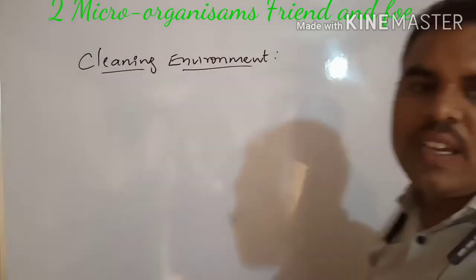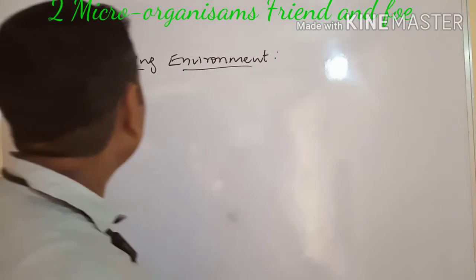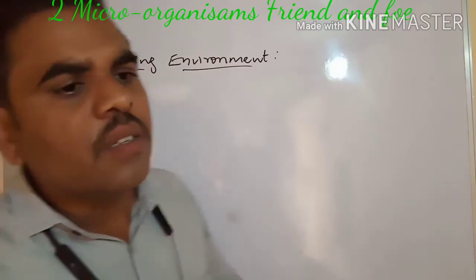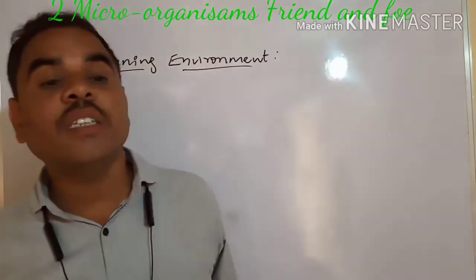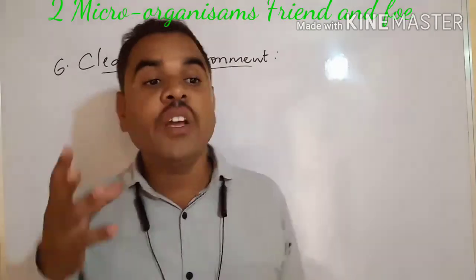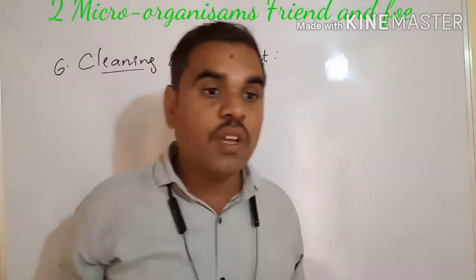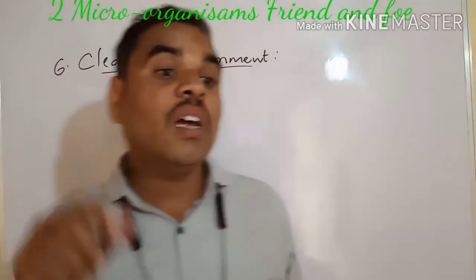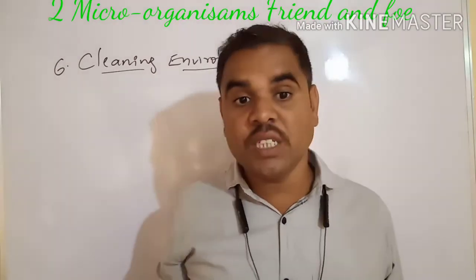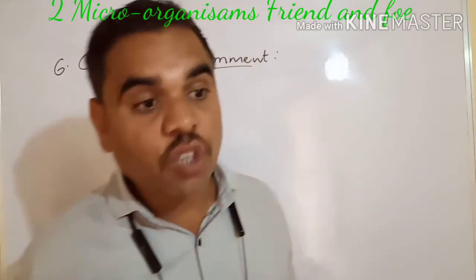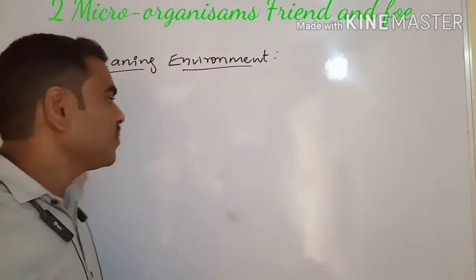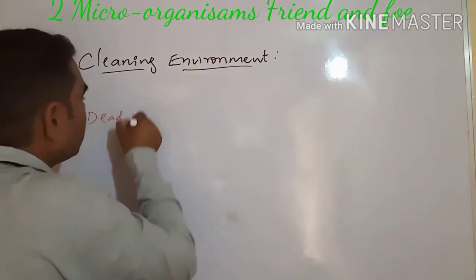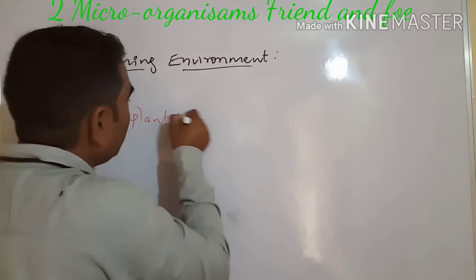Okay, the next one is cleaning the environment. We have to see that some microbes like certain bacteria and fungi decompose the organic matter present in dead plants and animals, and their waste, and convert it into simple substances which are mixed with the soil. See, here are dead plants plus animals.